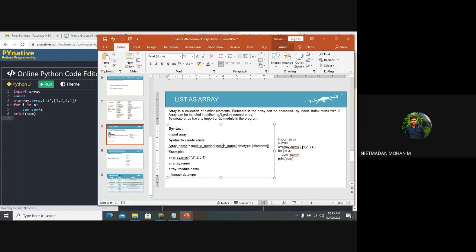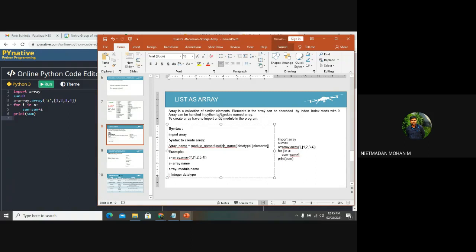So it means A is equal to A dot array, and I am doing the operation by passing those arguments. Whether any list is initialized there? Yes, sir. I am giving the data type as I, which means integer, and I am giving a list, initialized as 1, 2, 3, and 4.